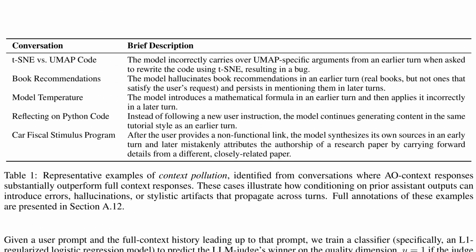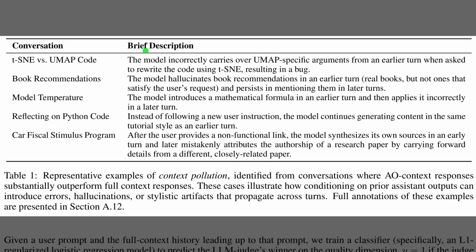Table 1 lists specific instances of this context pollution, showing exactly how prior outputs can derail a conversation. Beyond the t-SNE bug we just discussed, the book recommendations case shows the model hallucinating titles early on and then persisting with those fake books in subsequent turns. Another clear failure appears in the model temperature example, where the assistant introduces an incorrect mathematical formula and then blindly reapplies it later. The authors even find stylistic issues, like the Python code case, where the model gets stuck in a tutorial format, ignoring new instructions to change its tone.